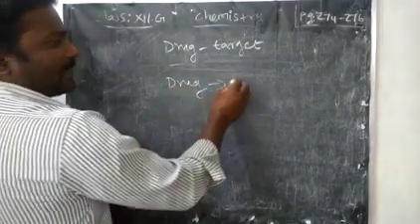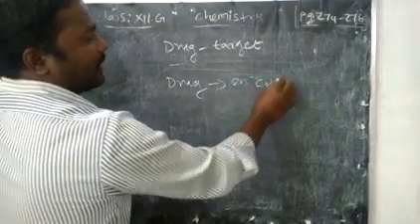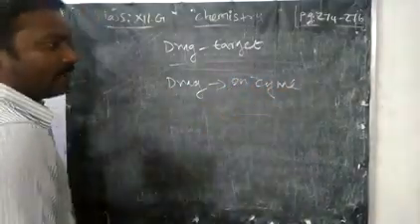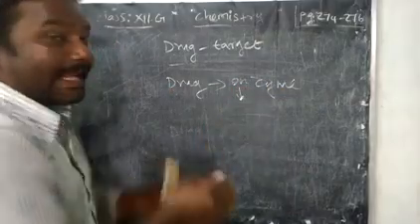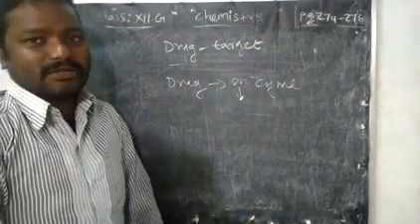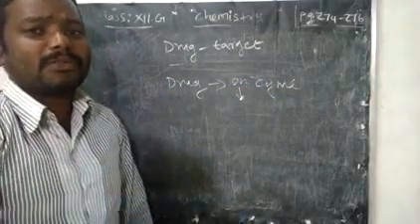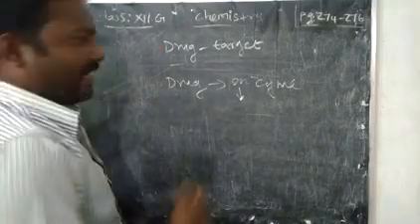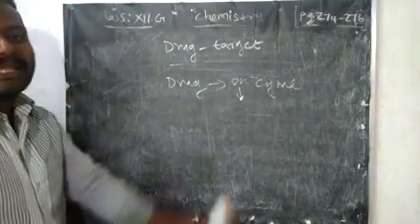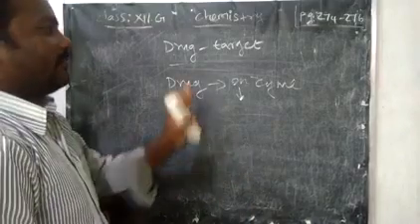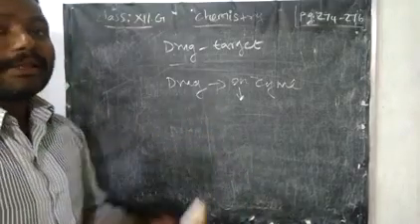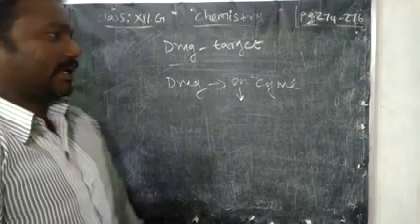So if you add the drug, it will combine with the enzyme, and the enzyme activity of the pathogen is affected. By affecting or modifying the enzyme activity of pathogens, we can kill that microorganism.